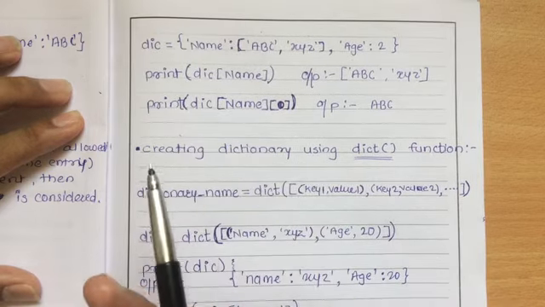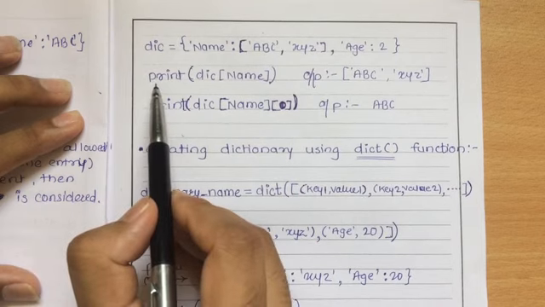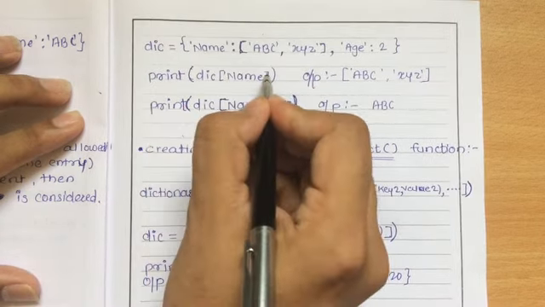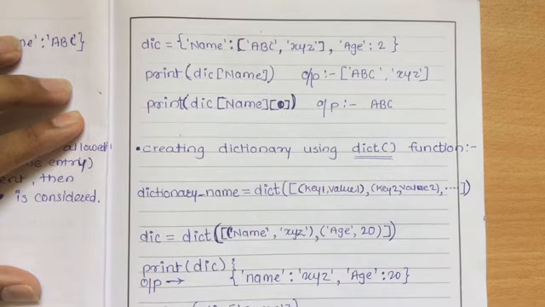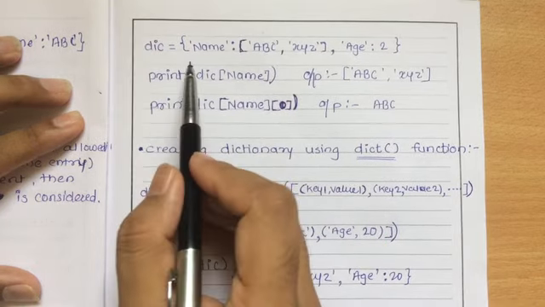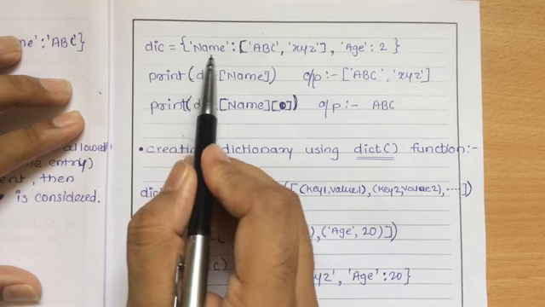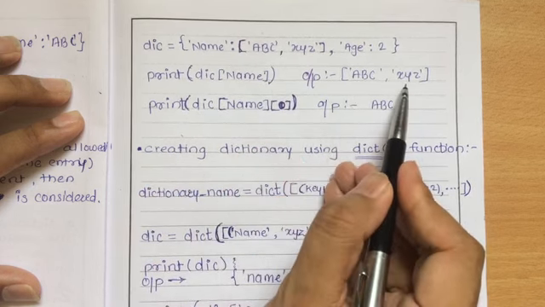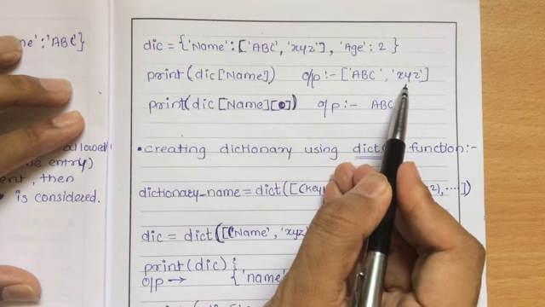Now how are you going to print this? Suppose I print Dick name. If I print name, what output will I get? What are the values for this key? That is ABC and XYZ. So I will get the output ABC and XYZ.